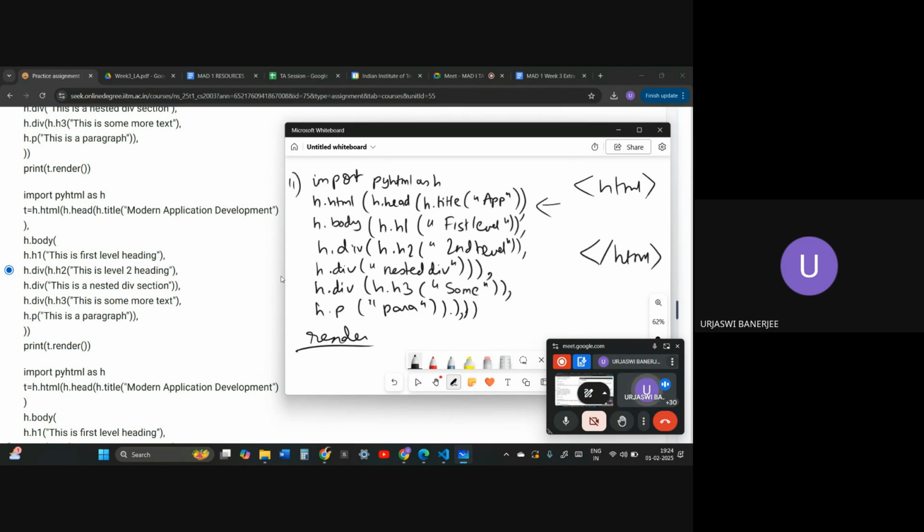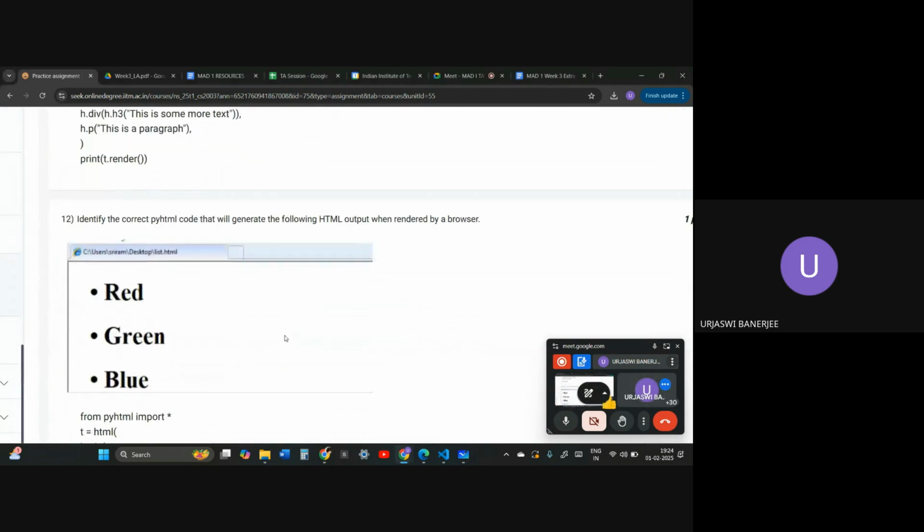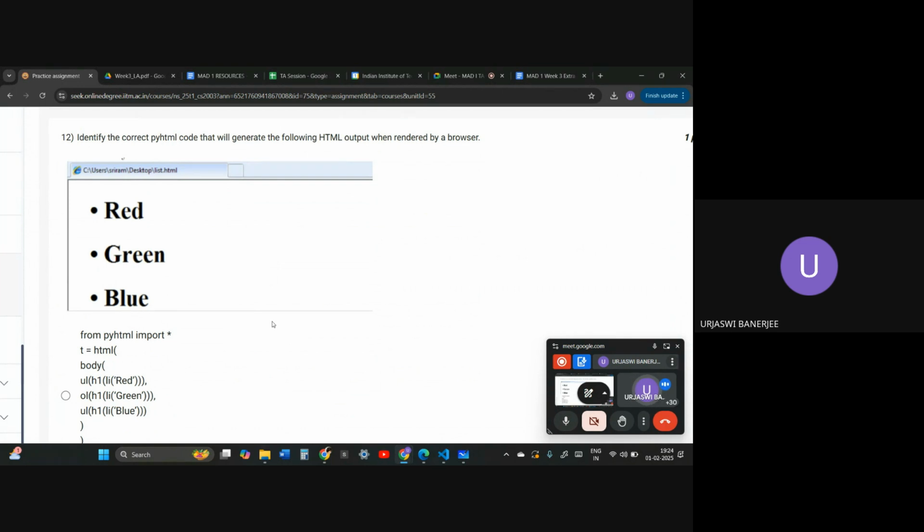Okay, so is this question clear? Shall we move on to the next question? Yes, ma'am. Okay. Identify the correct PyHTML code that will generate the following HTML output.